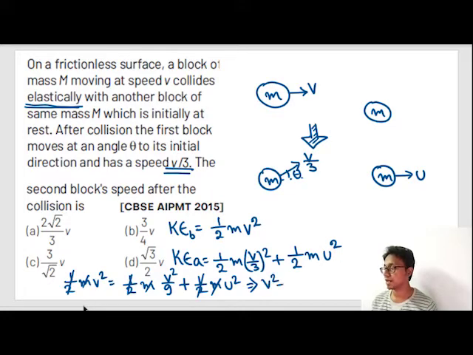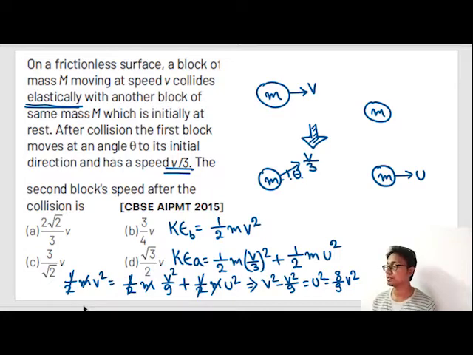So v square minus v square by 9 is equal to u square, or u square is equal to 1 minus 1 by 9, which is 8 by 9 v square. So our correct option is option number A.